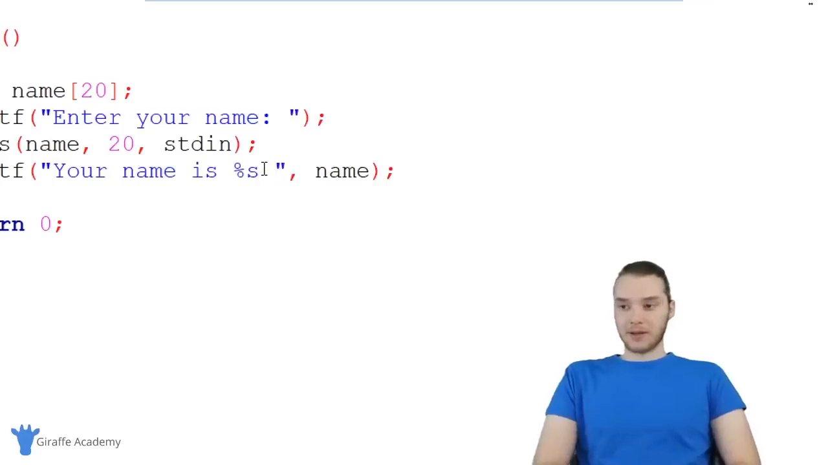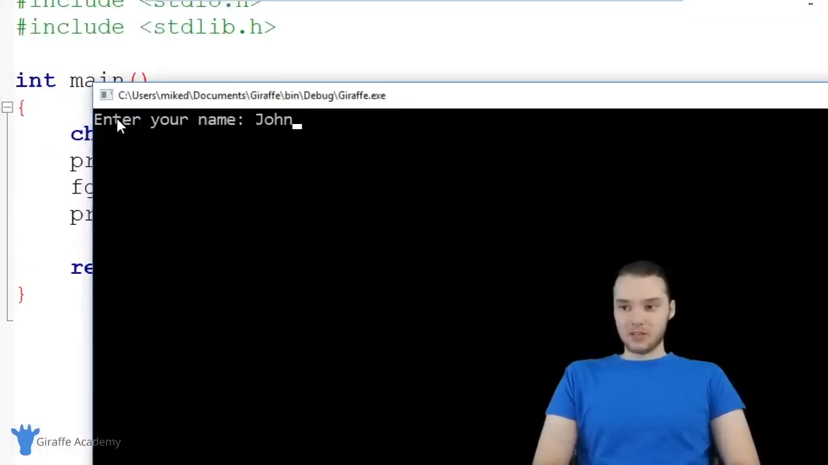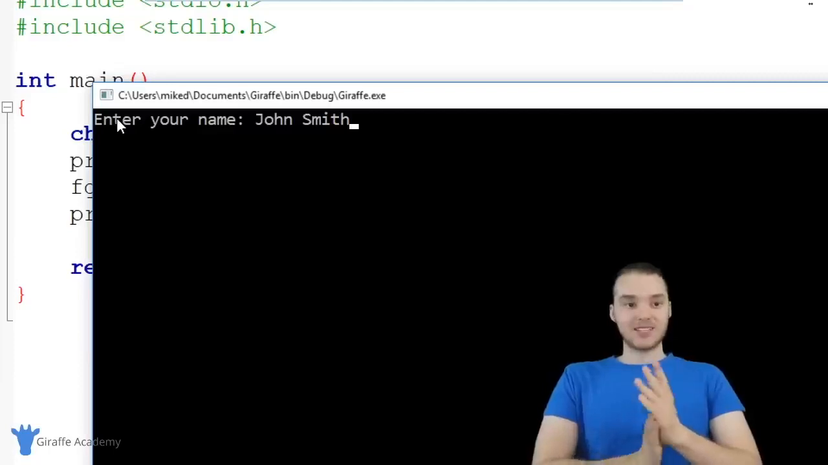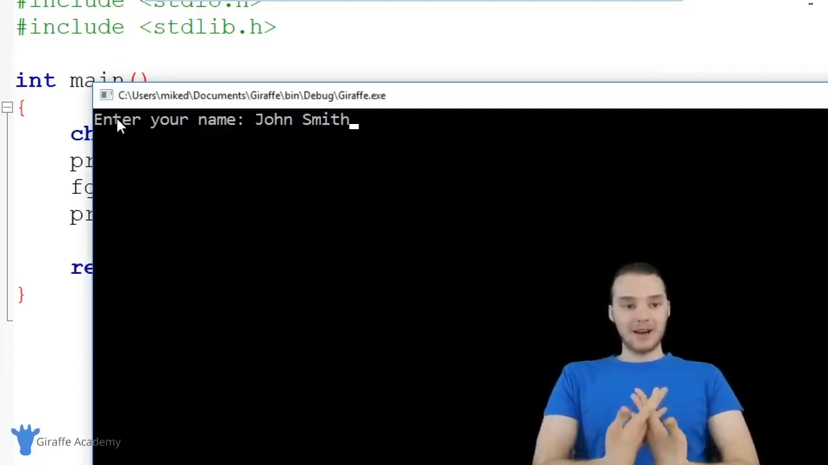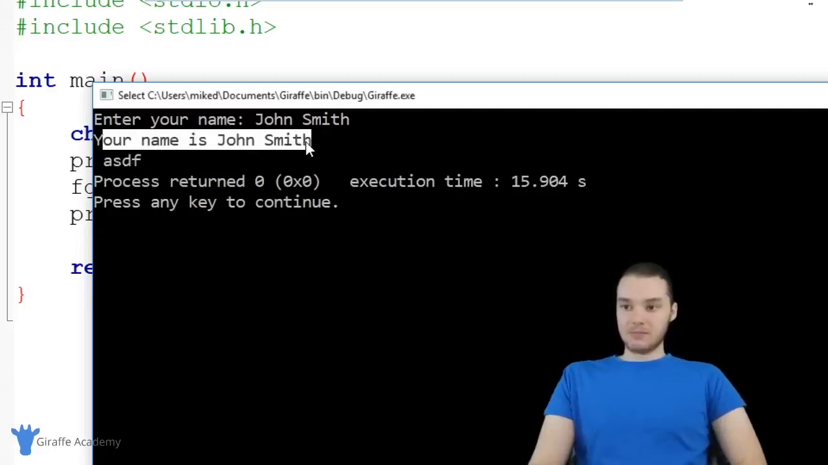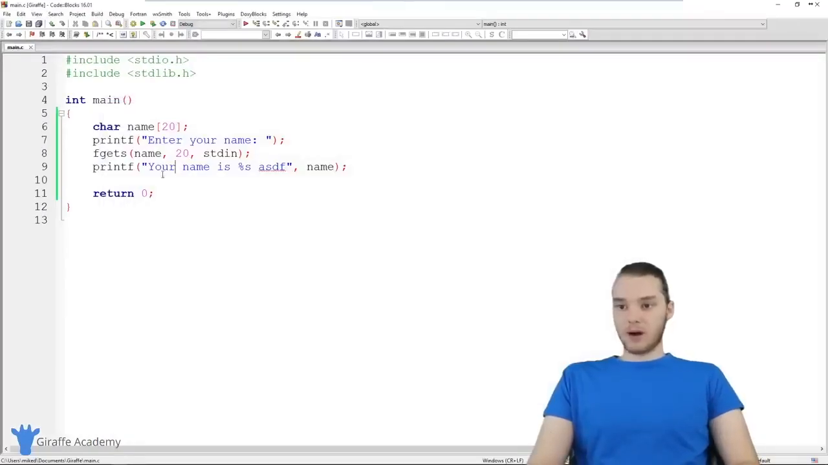If I was to print out just some random text over here, whenever I get input using fgets, so if I entered in John Smith, when I click the enter key, that's actually going to represent a new line character, and that's going to get stored inside of the string. So when I click enter, you'll notice it says your name is John Smith, and then it prints out a new line character and it prints out this text. And so that's just something that you need to be aware of when you're using this fgets function.